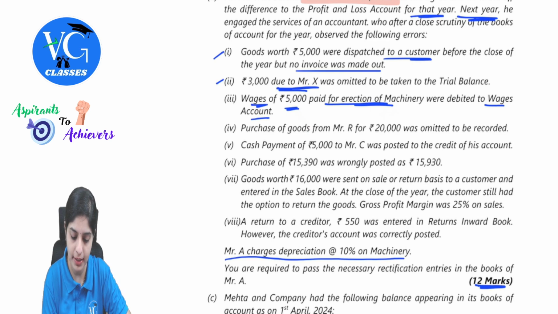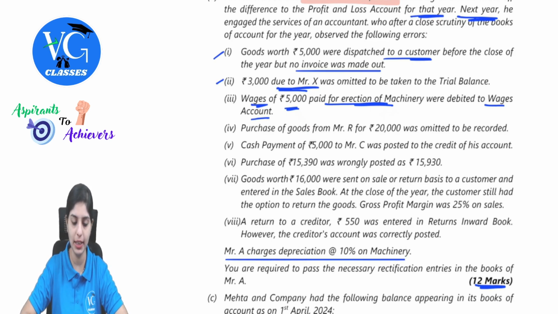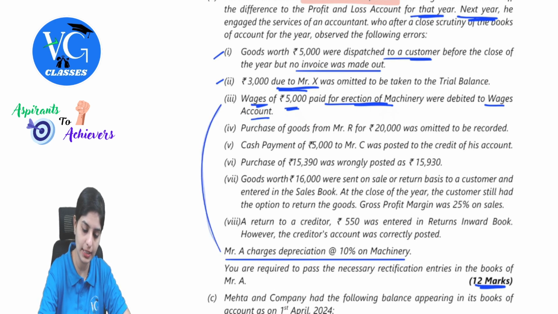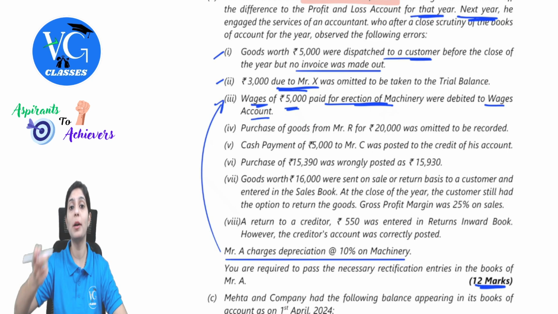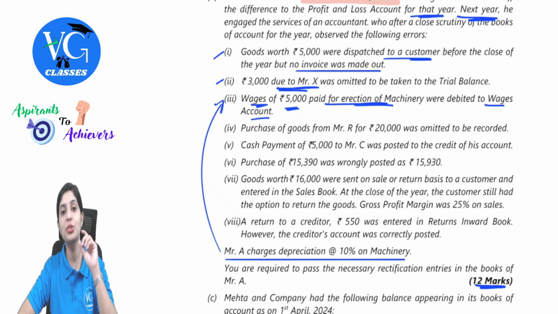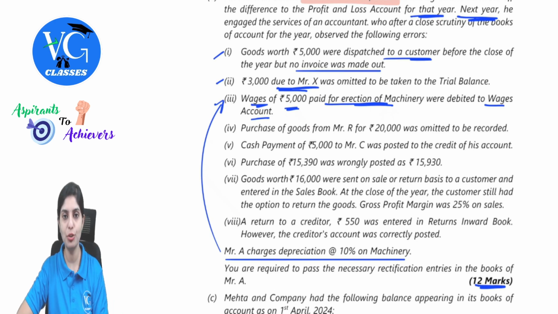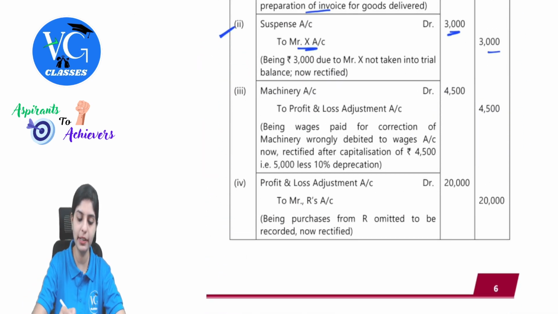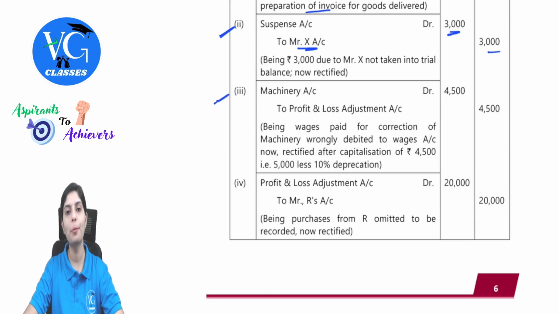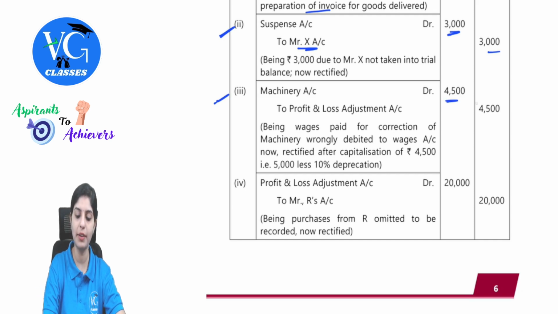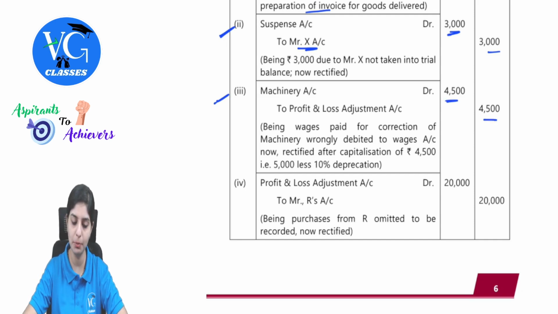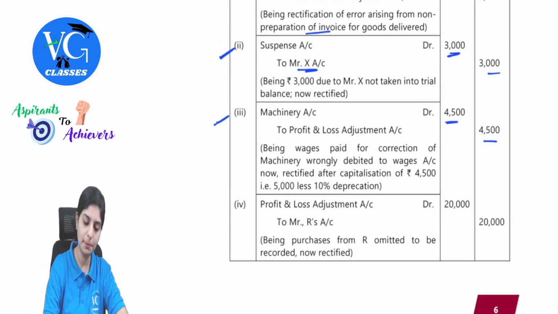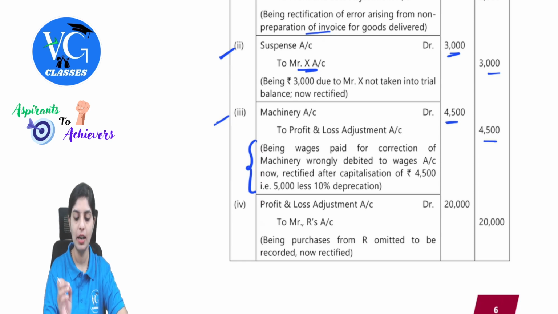There is one consideration given for depreciation on machinery. So again, we are discussing the machinery itself. If this wages amount was part of the machinery, don't you think we were also charging depreciation on the same? So that impact should also be taken. The amount is 5,000. 10% on that for charging depreciation will be 500, so 4,500. So this complete entry is being integrated. Your complete adjustment entry will be machinery account debit to profit and loss adjustment, which is 4,500. I hope this is comfortably understood. And this depreciation part is also mentioned in the narration.